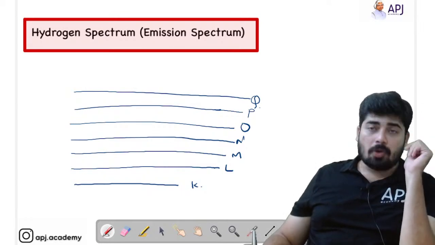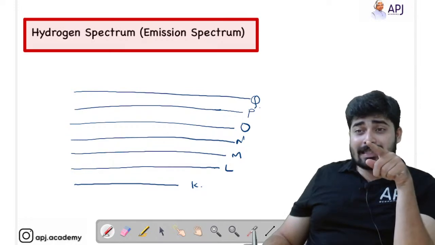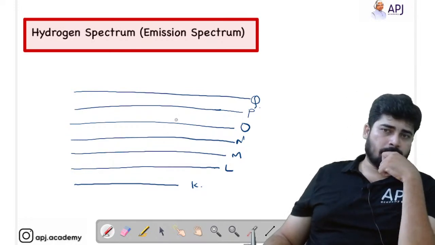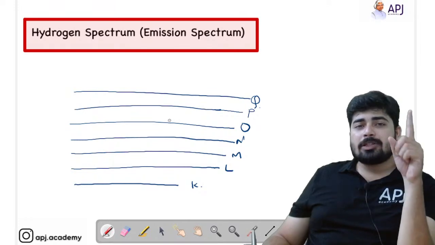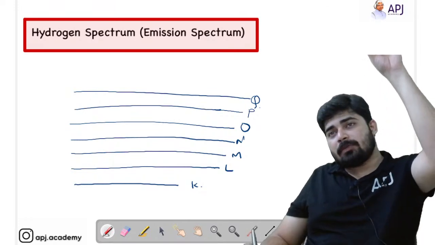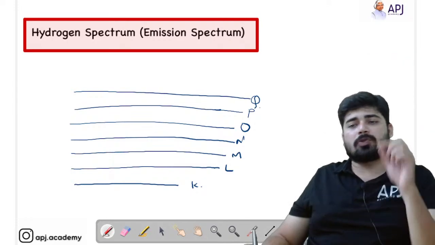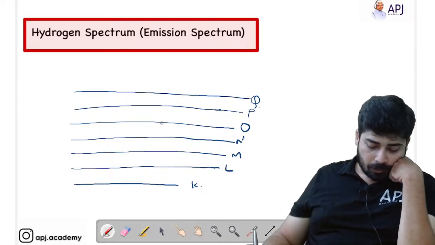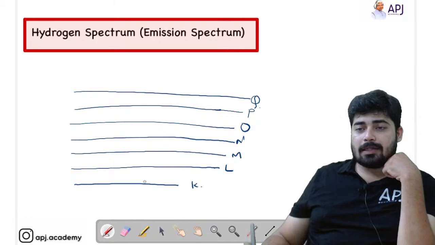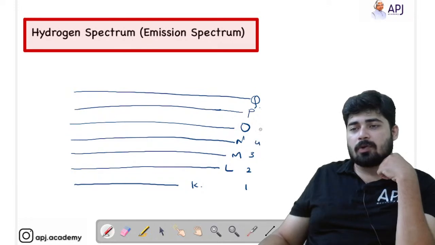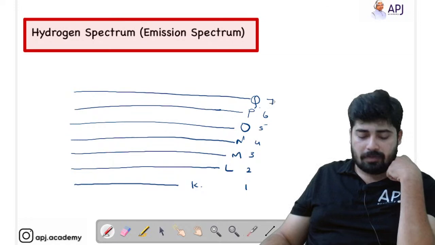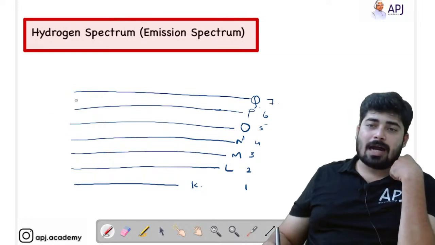So we are discussing the emission spectrum. You have to understand that the emission spectrum is only obtained when the electron from a higher energy shell jumps to a lower energy shell. This is our first shell, K is the first shell, L is 2, M is 3, N is 4, O is 5, P is 6 and Q corresponds to the 7th shell. We will start with the first one.